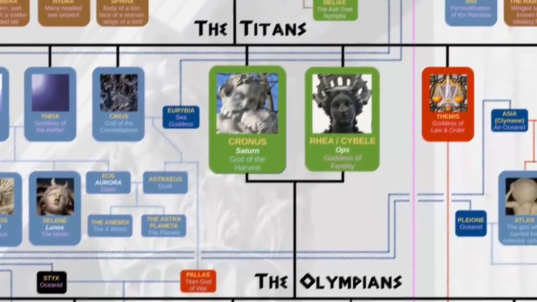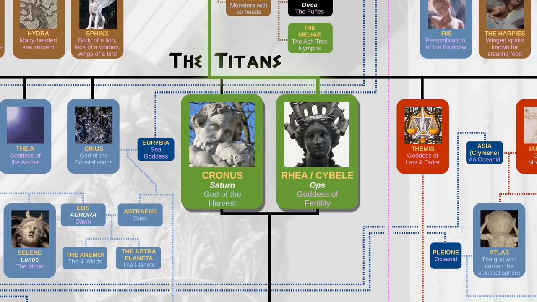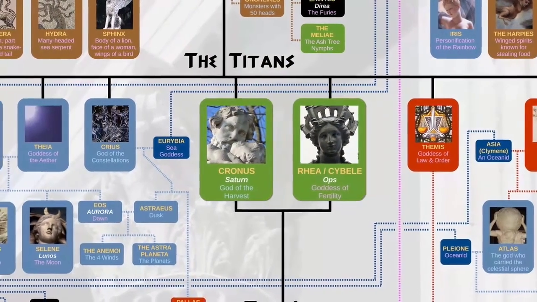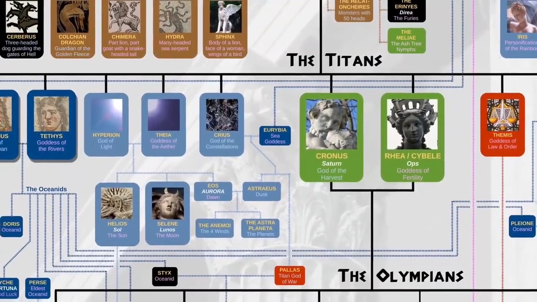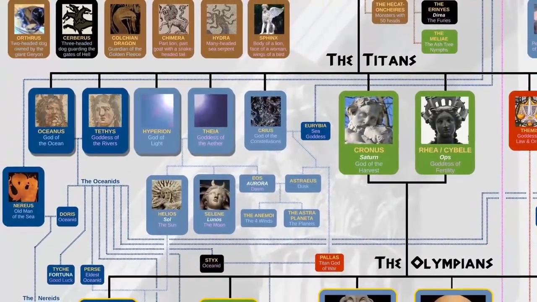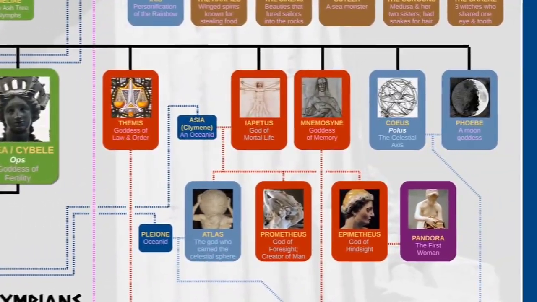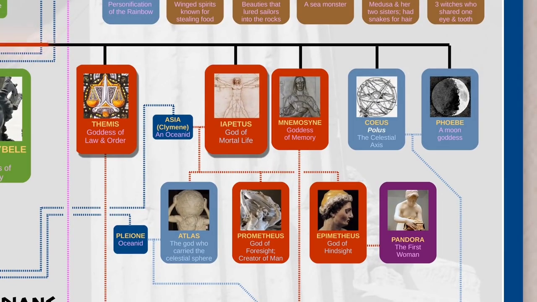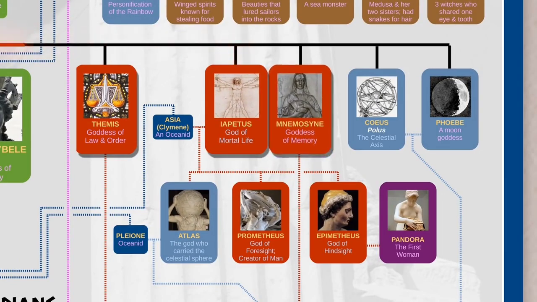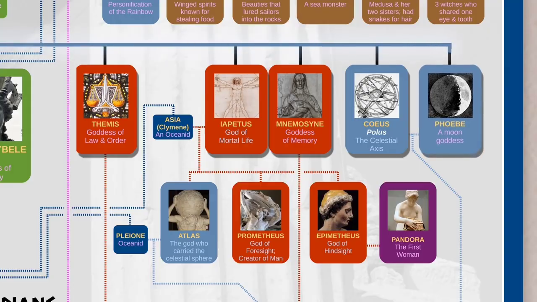We then get Cronus, god of the harvest, and Rhea, goddess of fertility. We'll come back to them in a second, but for now, note that in this generation, we get a couple for the sea, a couple for the sky, and a couple for the earth. The rest of the Titans include Themis, goddess of law and order, Iapetus, god of mortal life, Mnemosyne, goddess of memory, Coeus, the celestial axis, and Phoebe, a minor moon goddess.